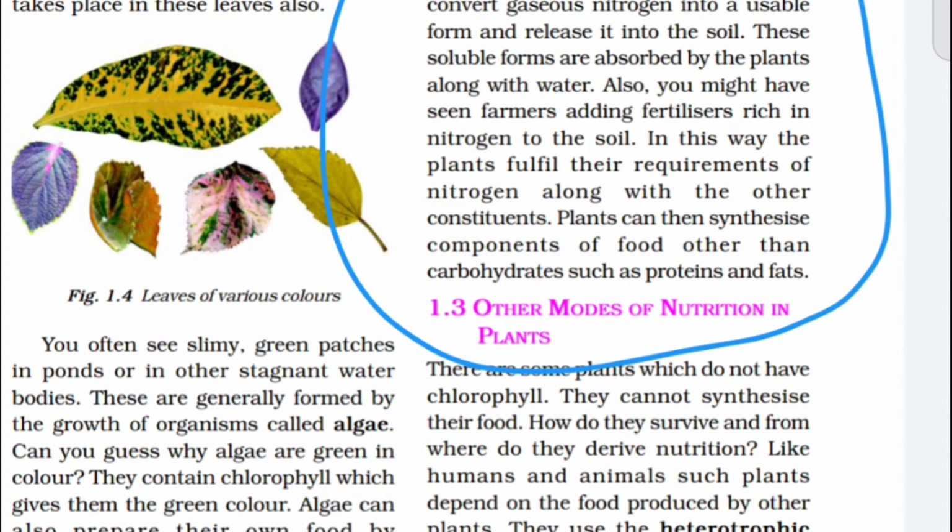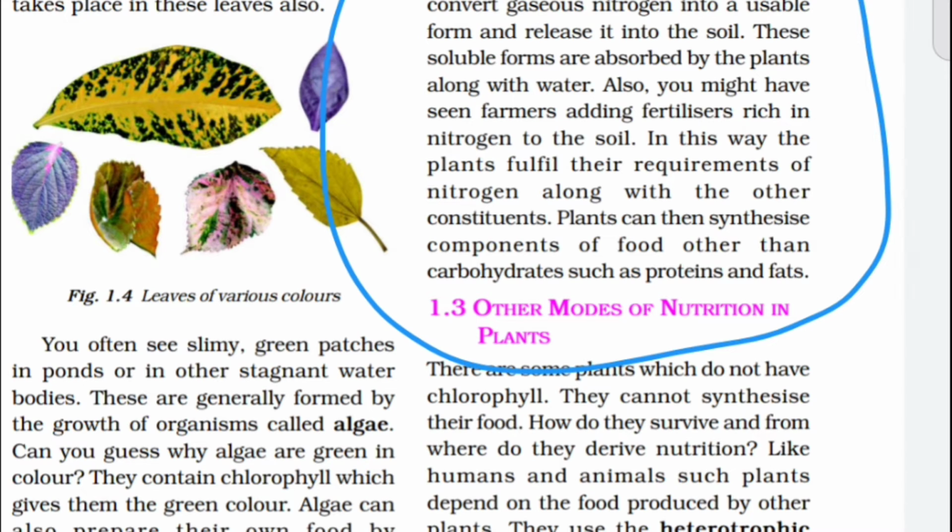So soil has certain bacteria that convert gaseous nitrogen. These are called nitrogen fixation bacteria. Bacteria are microorganisms, and they are responsible for nitrogen fixation.